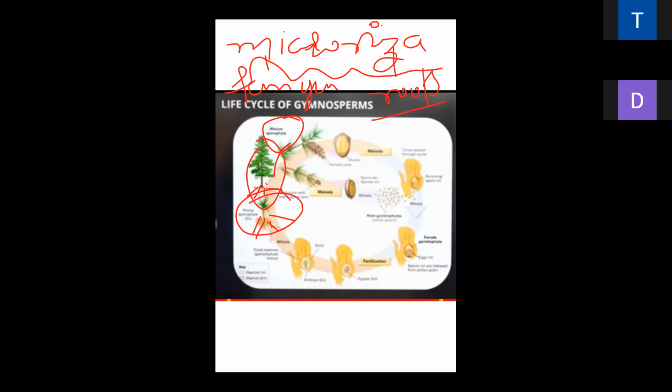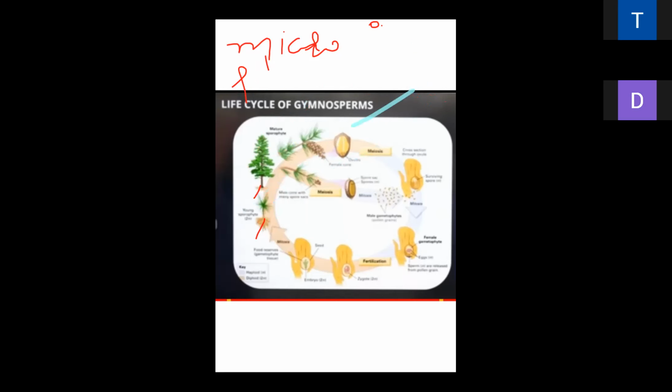There is a symbiotic relationship between the fungus and the root. What is a symbiotic relationship? A symbiotic relationship is a relationship in which both partners benefit. The fungus spreads over a large space.